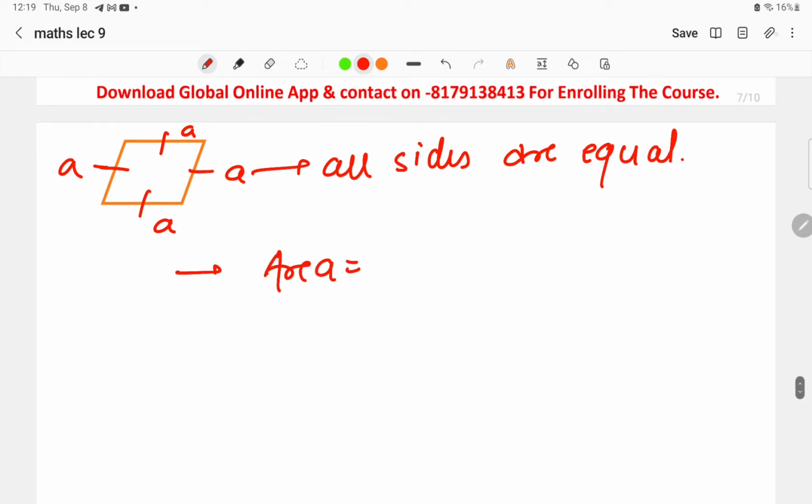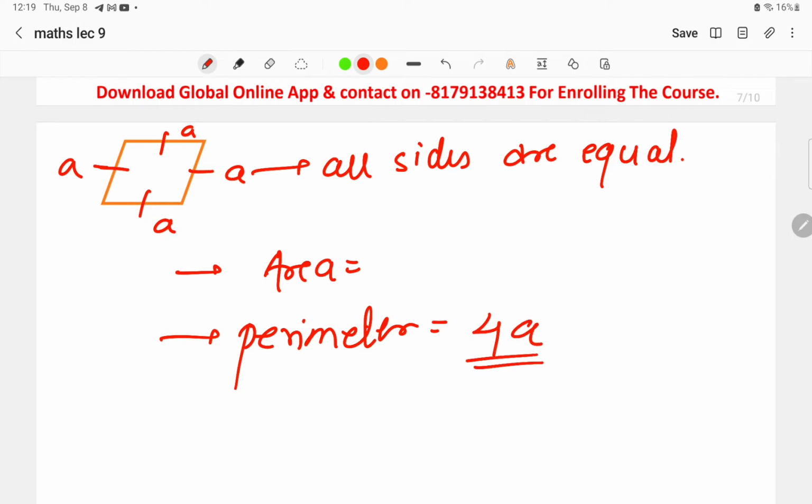Before discussing the area, we'll discuss the perimeter. Perimeter is directly similar to that of the square, right? All four sides are equal, and in perimeter we are discussing the boundaries. Whenever we talk about the perimeter, it means we are talking about the boundaries. So we will directly take 4 into A, that is 4A. But in the case of area, what we have to keep in mind is the diagonals of the rhombus.